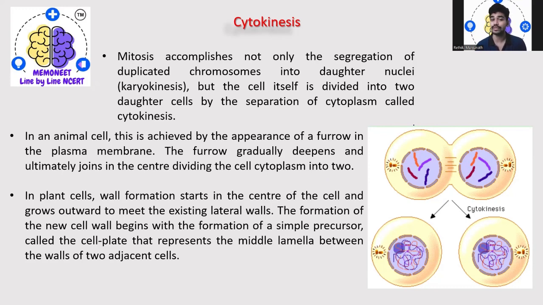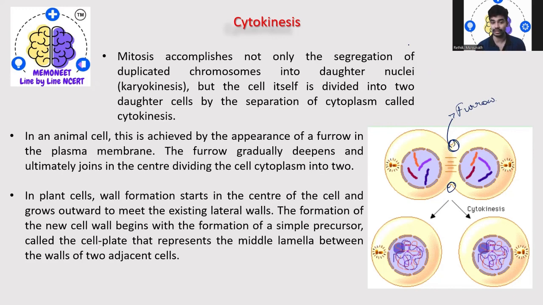In animal cells, it is achieved by the appearance of what is called a furrow. Whatever you are observing here is a furrow in the plasma membrane, and it gets deeper, and ultimately the cytoplasm gets separated and the cell gets divided. In plants, what happens now? Instead of furrow formation, what happens?